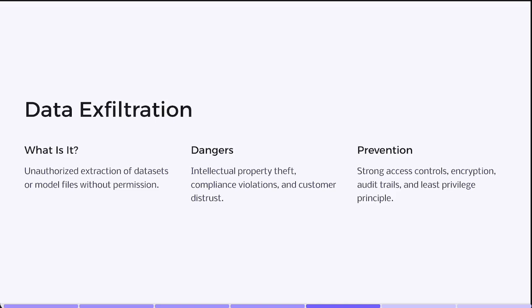Now, how do you prevent data exfiltration? A few of the steps. Number 1, strong access controls. Implement role-based access and multi-factor authentication. Step 2, encryption and key management. Use robust encryption for data at rest and in transit, and securely store encryption keys. Audit trails and monitoring. Log every data download and regularly review logs for unusual patterns, for example, large suspicious exports. Least privilege principle: staff should only have the minimal access necessary to perform their roles, no more.